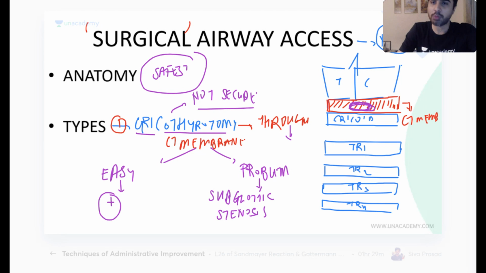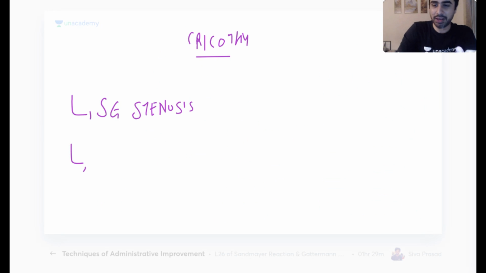Wrong position? No, what wrong position? This is the most fixed landmark. Everybody has the same thyroid cartilage and cricoid cartilage. You just feel the area in between, the cricothyroid membrane. Cut the skin, cut the subcutaneous tissue, reach the membrane and puncture it. You can put a needle inside. Tube can go to the wrong place? It's not going to go anywhere. So what's the problem if I do that?